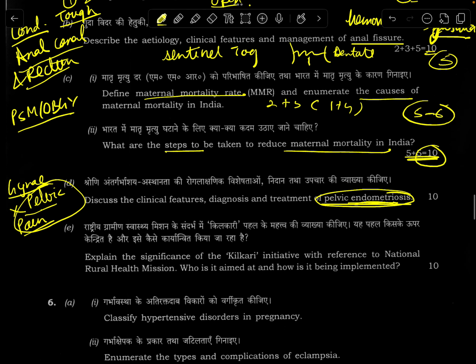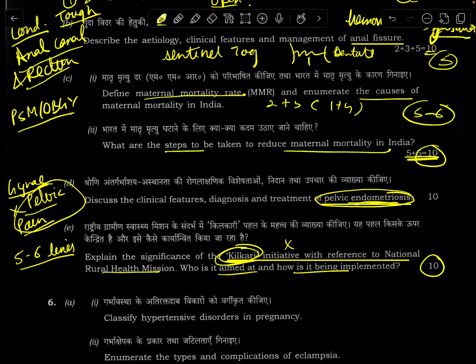For the PSM question, they asked the Kilkari initiative with reference to the National Rural Health Mission. See, Kilkari is something we know about from our prelims preparation. In Park, if I remember correctly, only 5-6 lines are given. What they have asked is a complete 10 marker. What all you can write, what all you can recall. There are a huge number of programs which the government endorses, but why they have asked Kilkari specifically, I don't know. Aimed at, how is it implemented? Very tough question. Very tough.